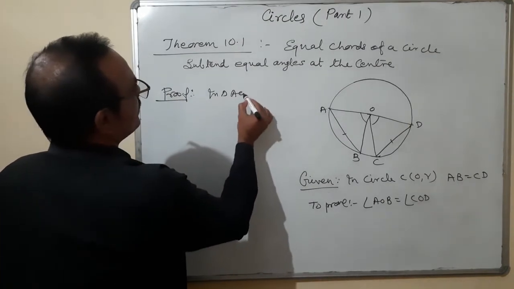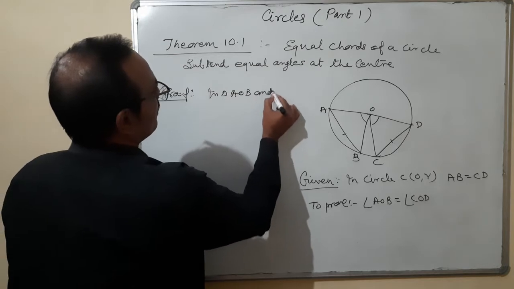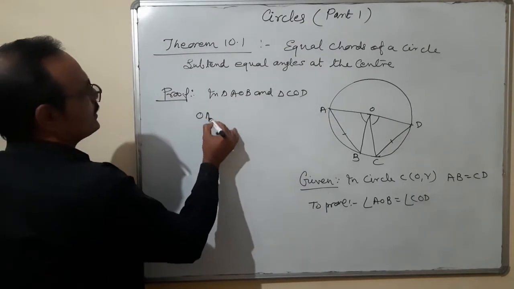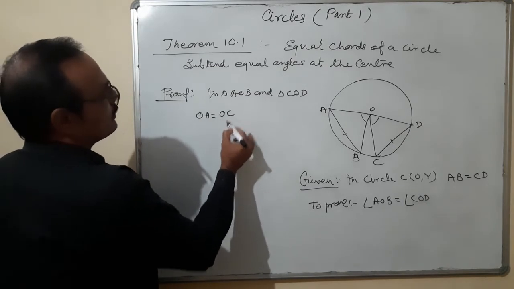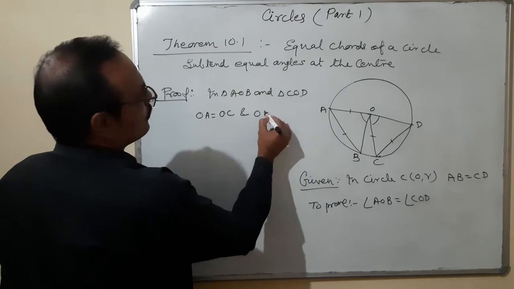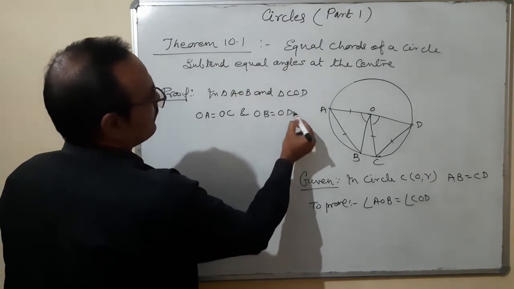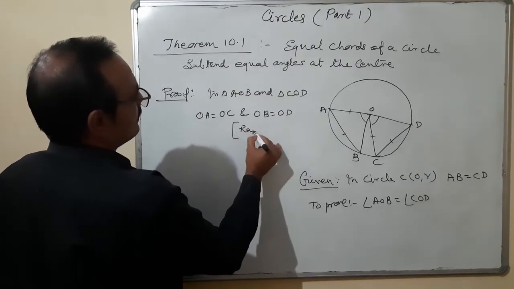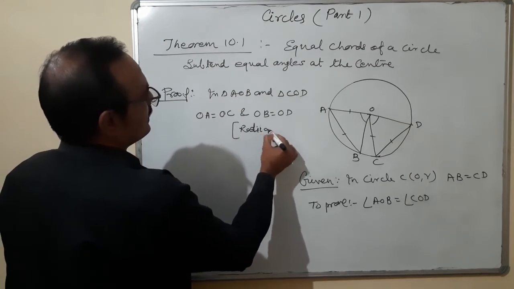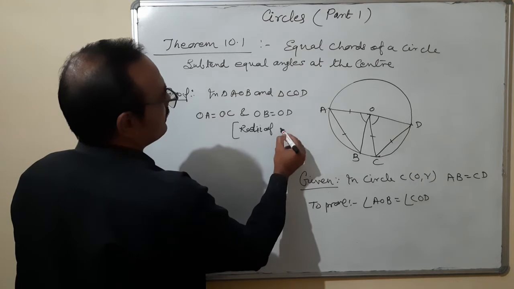In triangle AOB and triangle COD, OA is equal to OC, and OB is equal to OD. Reason: radii of circle.